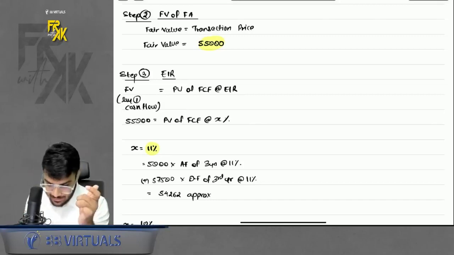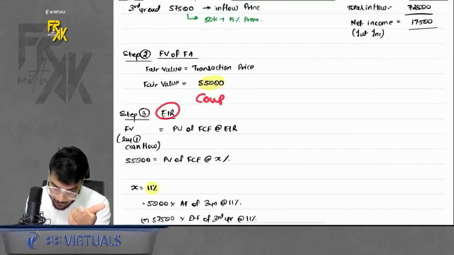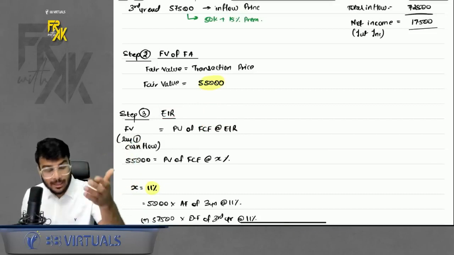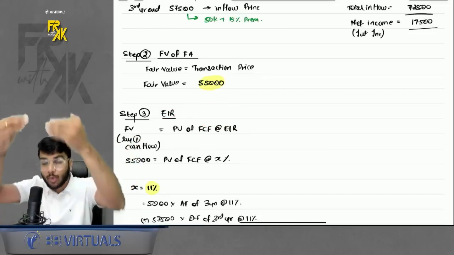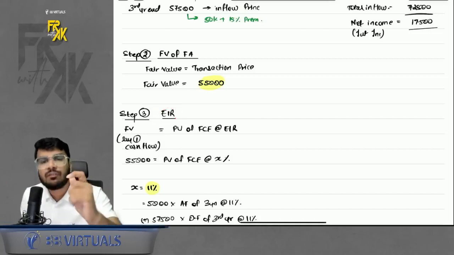So the standard says your effective interest rate is a combination of coupon plus premium plus discount. So a combination of this is an effective interest rate. That means your premium, discount, everything should be booked over the period and not on a specific date. That is why we compute EIR. What is effectively your interest in this case?